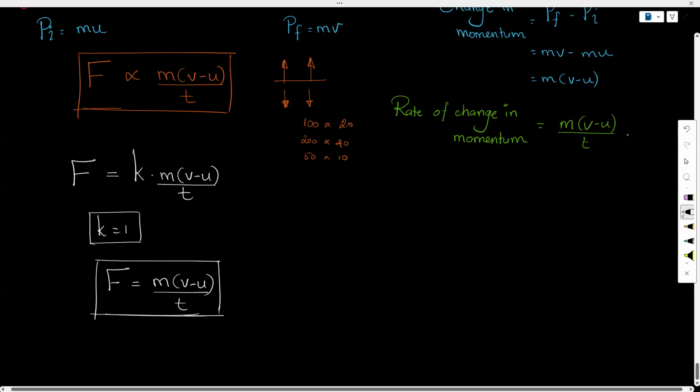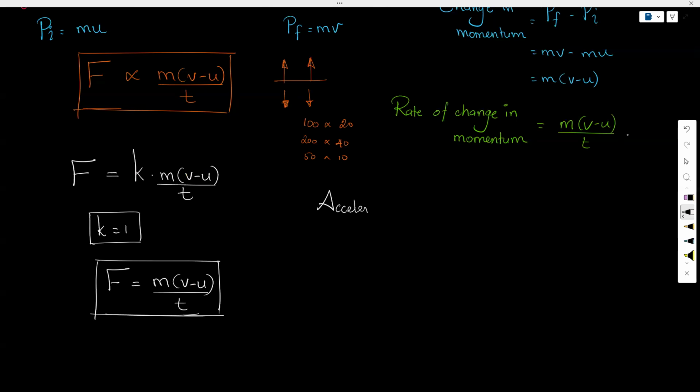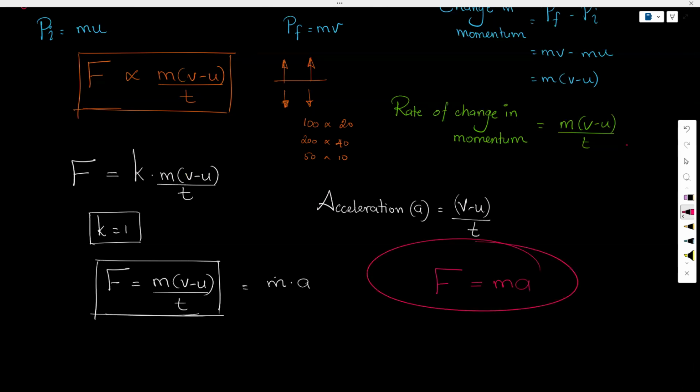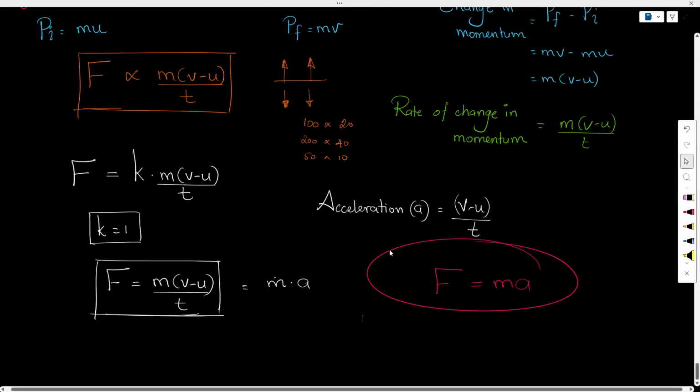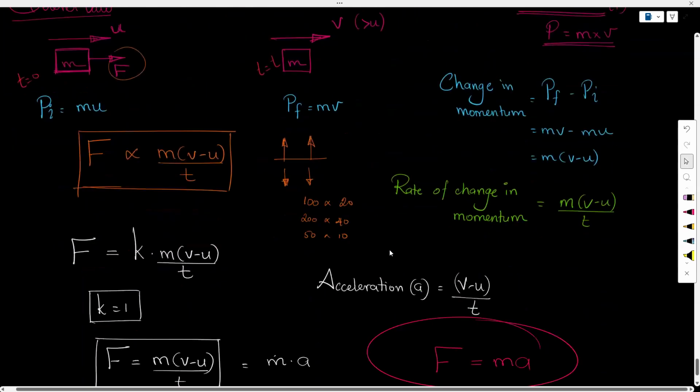So in kinematics, we learned that acceleration is the rate of change of velocity, right? Rate of change is how much of a change has happened in a unit time. So it is (v minus u) by t. So I can write it as ma. So this is the infamous equation F equals ma, and this is how it is derived, right? F equals ma is actually Newton's second law. Any questions?